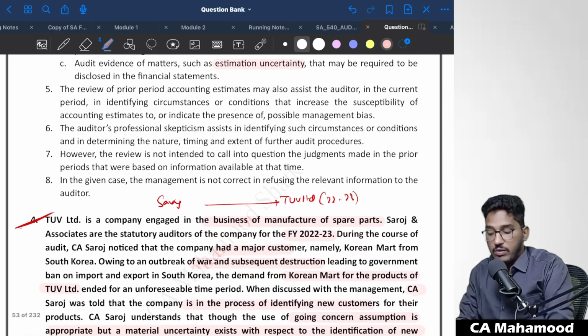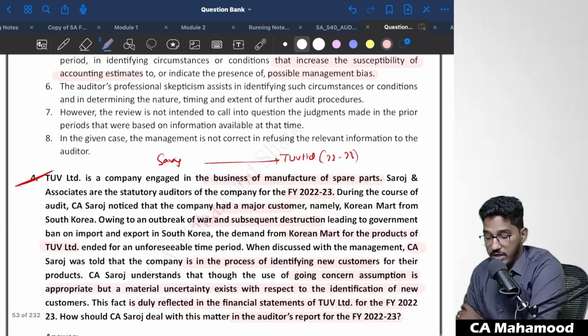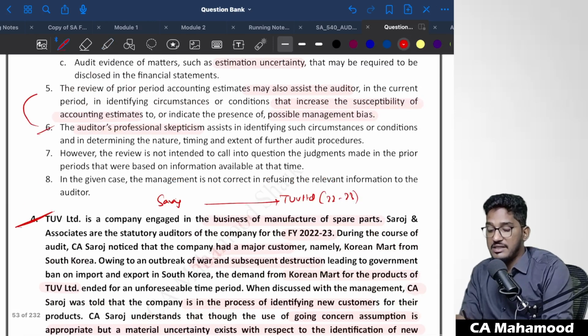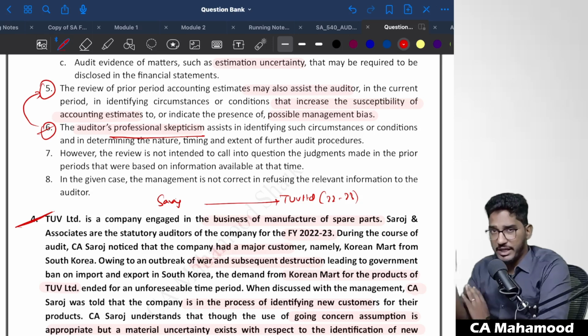The review of prior period accounting estimates may also assist the auditor in the current period in identifying circumstances or conditions that increase the susceptibility of accounting estimates or indicate the presence of bias. If you study last year's accounting estimates, you will also get to know whether management has shown any bias while calculating them. The auditor's professional skepticism assists in identifying such circumstances and in determining the nature and extent of further audit procedures. You can find out whether bias was there last year only if you maintain an attitude of professional skepticism, a questioning mind, and don't accept anything blindly.